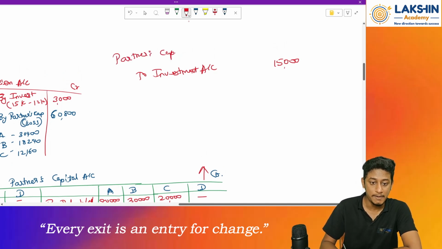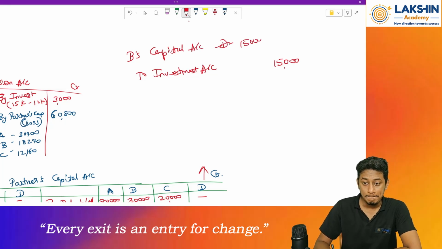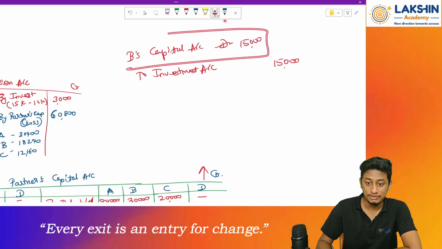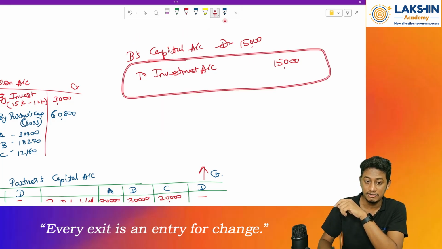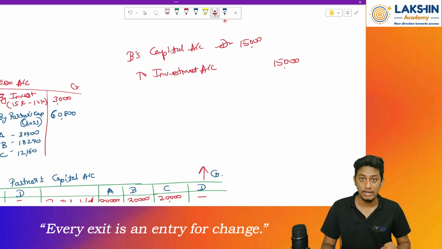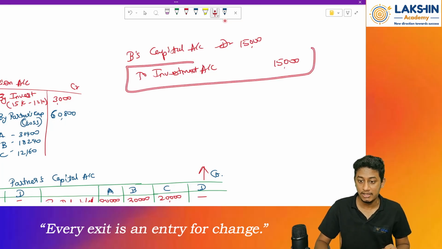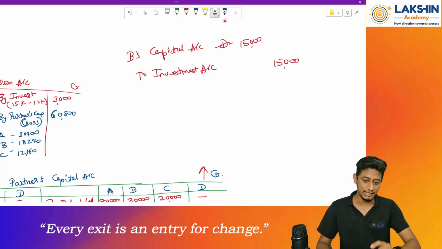Which partner? B's capital account, debited. Why? Because the partner's capital value will reduce. So whenever the partner's capital value reduces, we will debit the account. And why is investment being reduced? Because the partner is taking it over as his personal asset. So because of that, the investment value in the balance sheet will go on reducing, and whenever an asset reduces, we will credit the entry. Clear? Okay.